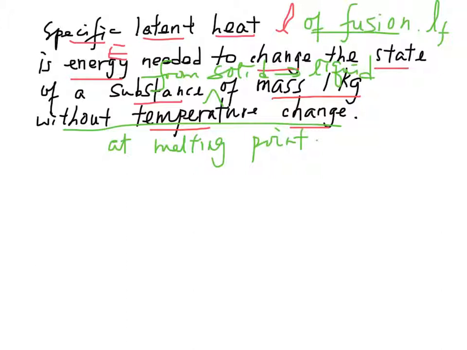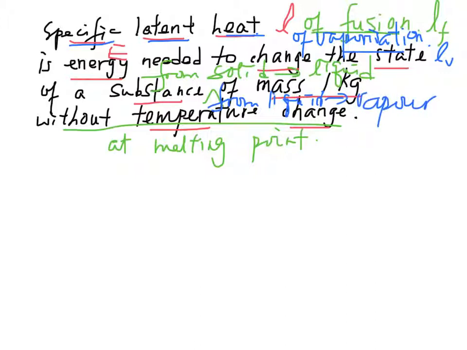What if we now say the specific latent heat of vaporization? The symbol is LV. What does it mean? Specific latent heat of vaporization, LV, is the energy needed to change the state of a substance, in this case from liquid state to vapor state, of mass 1 kg at